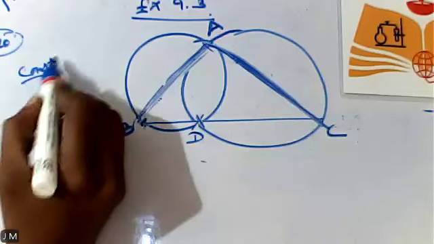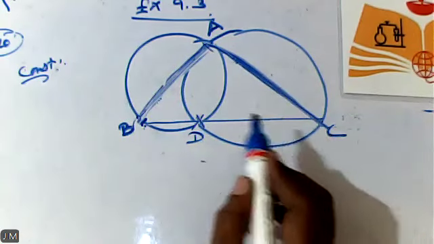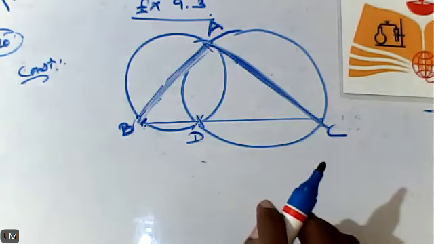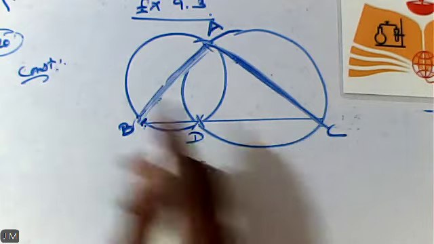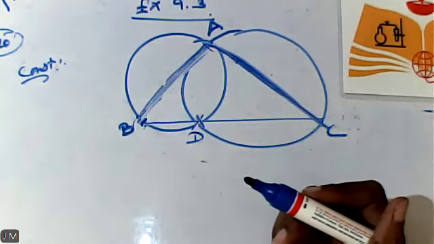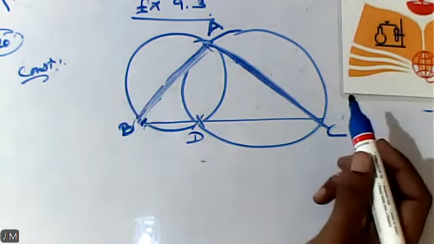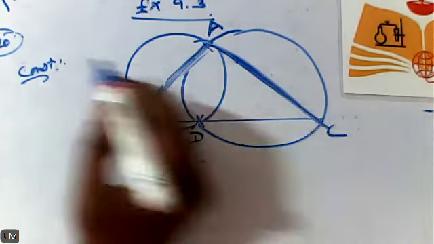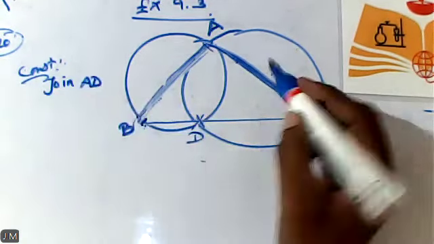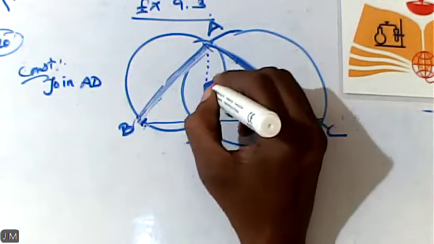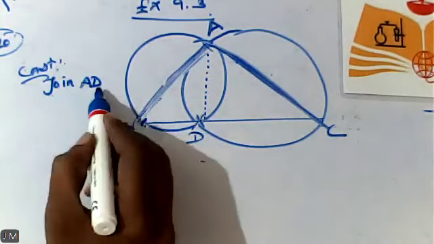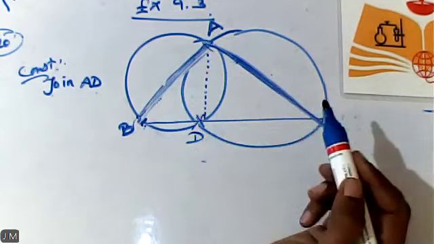Construction. At present, we don't have sufficient data to prove the result. So, I am asking you to do the construction. Construction is nothing but we need some more extra information other than the given data. So, we are constructing something. What I am asking you to construct here is: join AD. For differentiating, I am using it like this. So what is my construction? Simply, you are supposed to join AD.